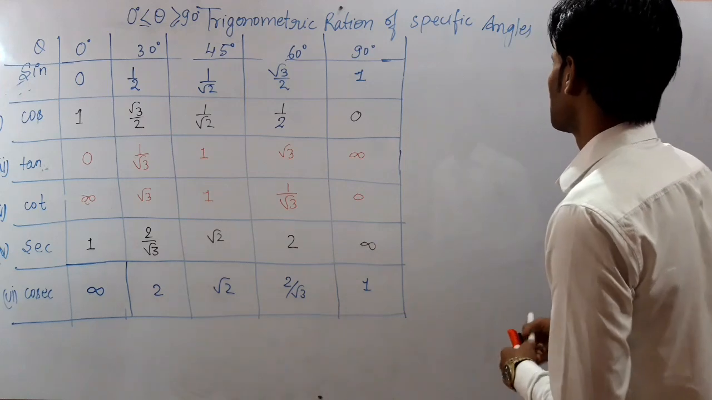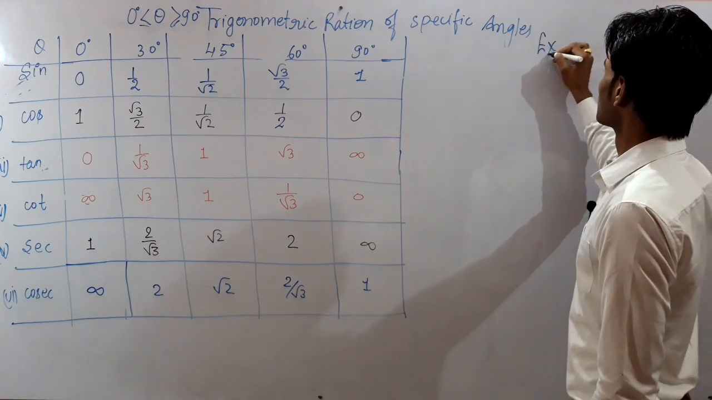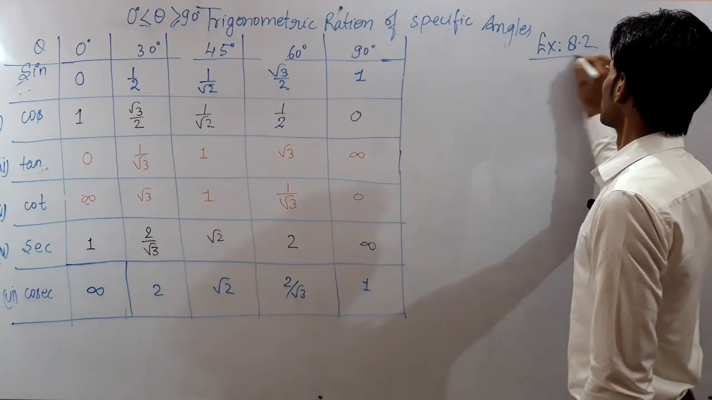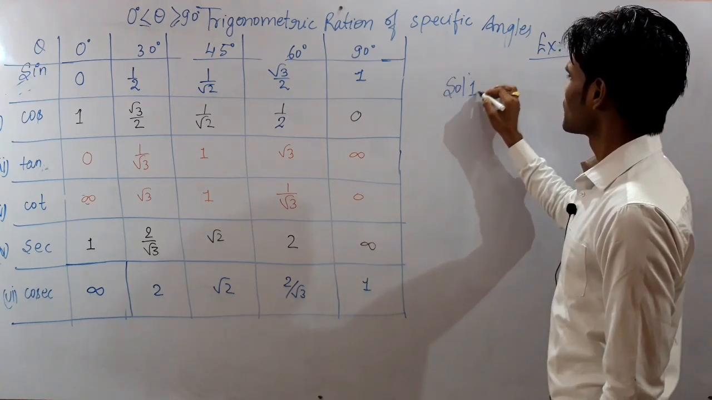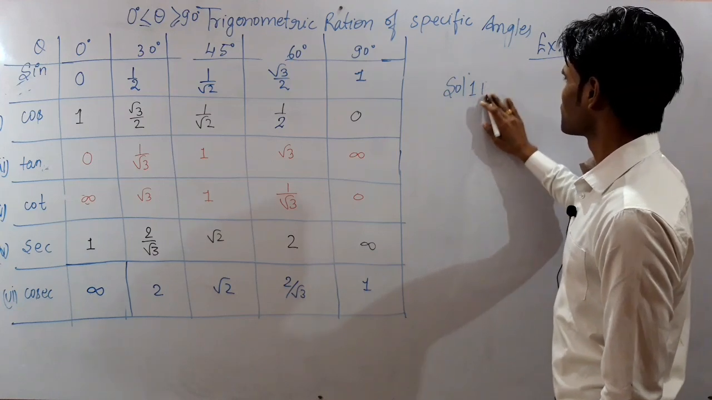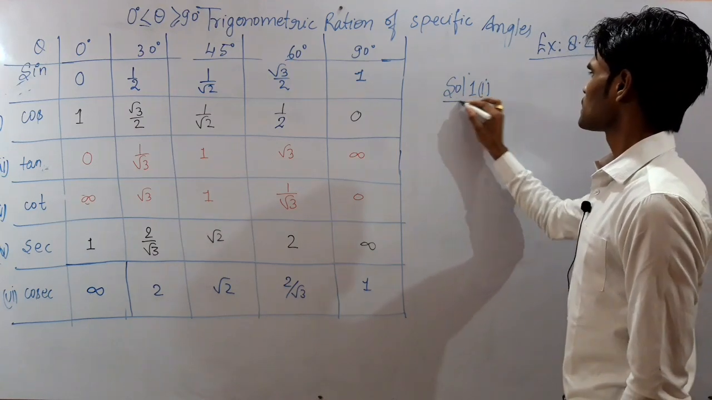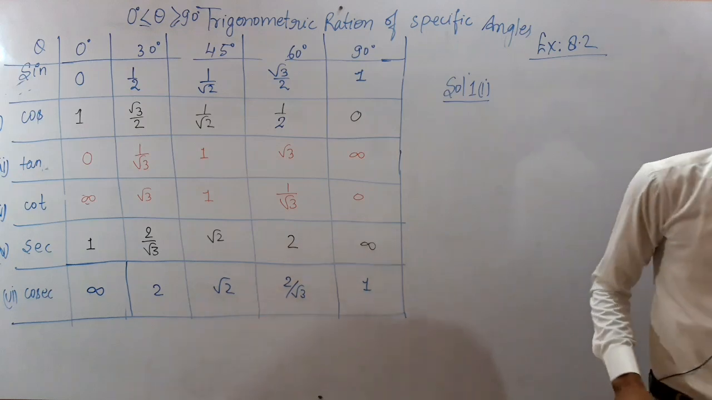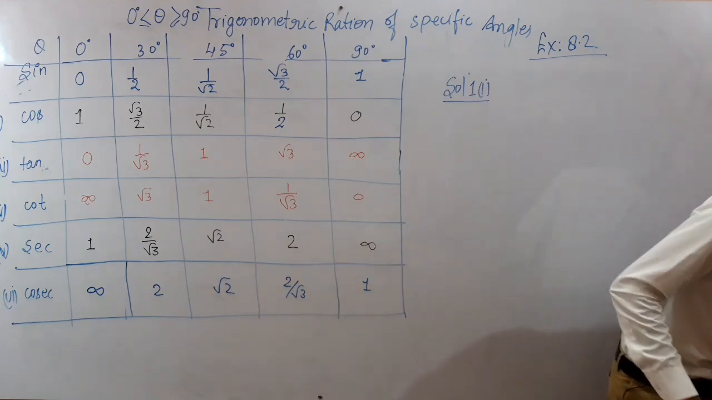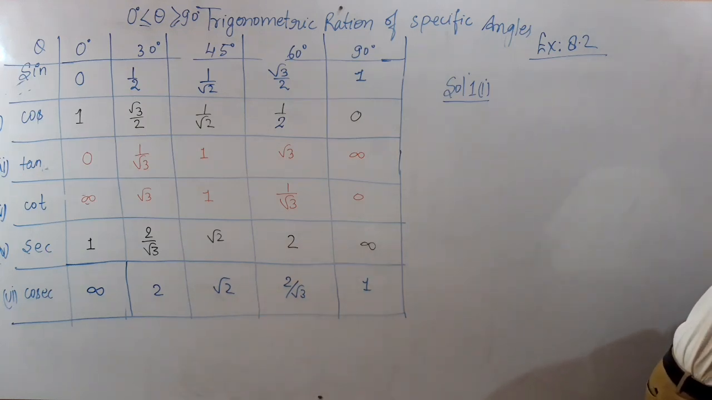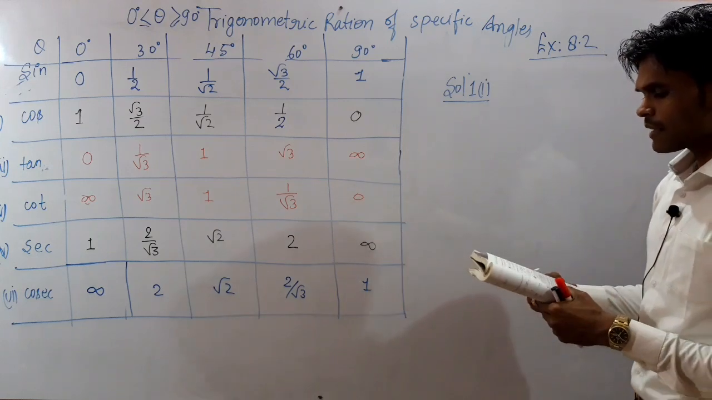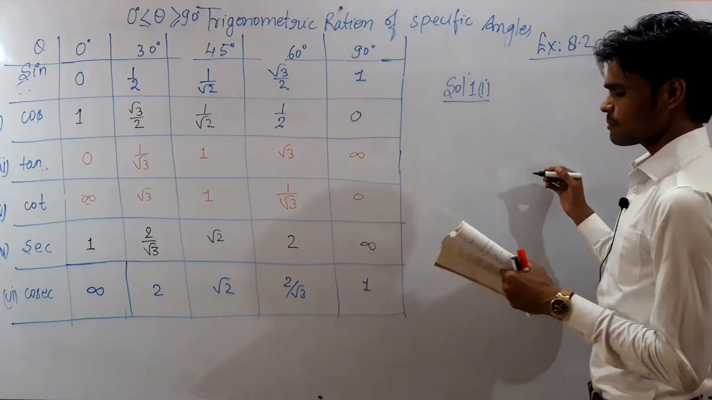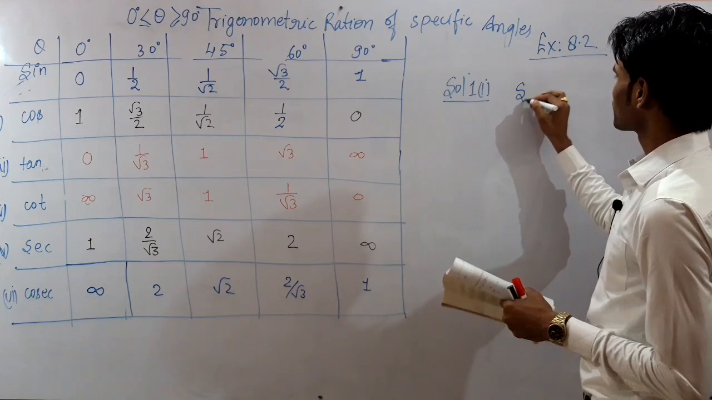Exercise number 8.2. Solution number first and part number first also. Okay, solution number first, part number first. It says that evaluate the following: sin 60 cos 30